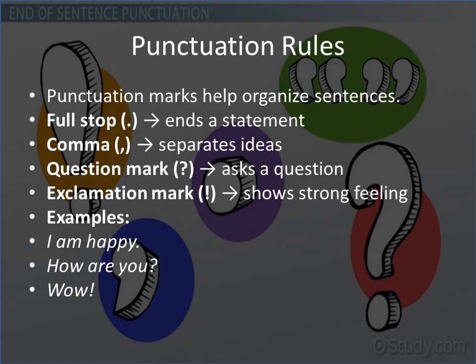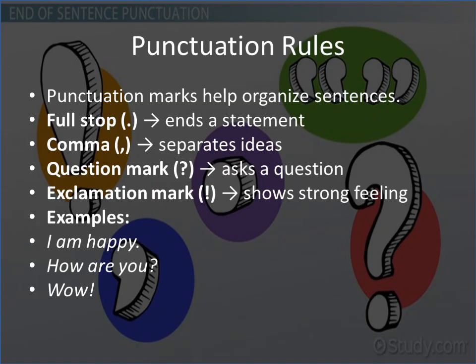Then we have the question marks. A question mark is used to ask a question. Where are you going? You have to put the question mark for us to understand that it is a question. What are you doing? That has to have a question mark at the end of it, right?